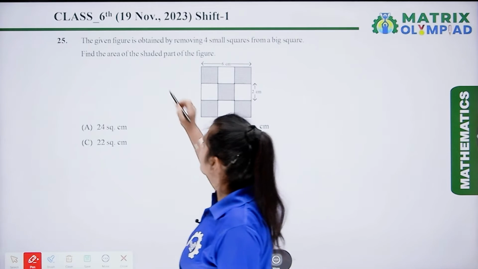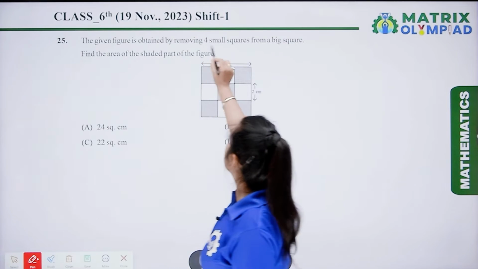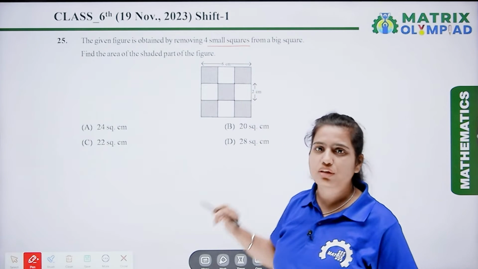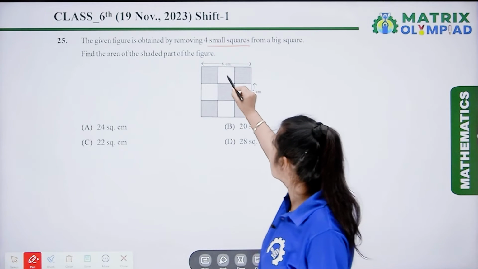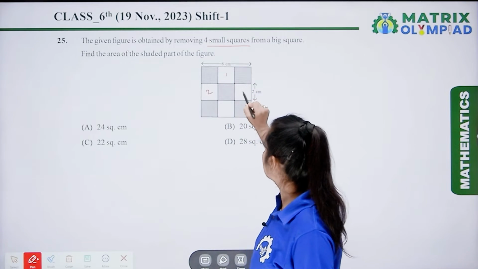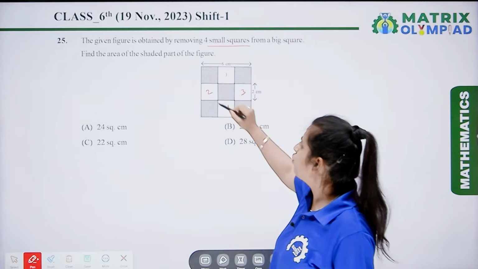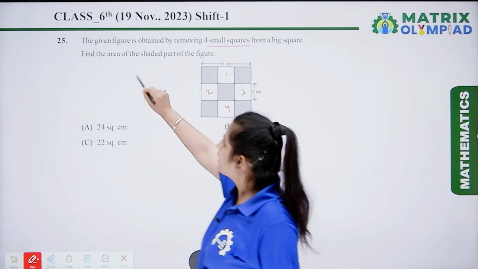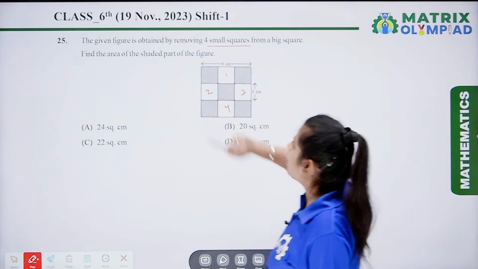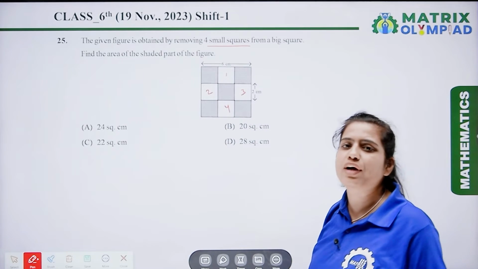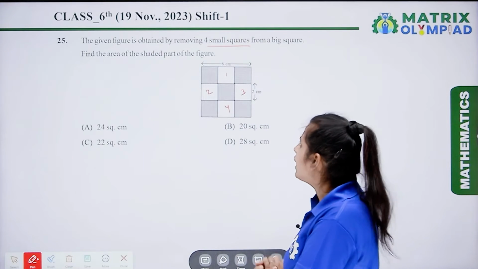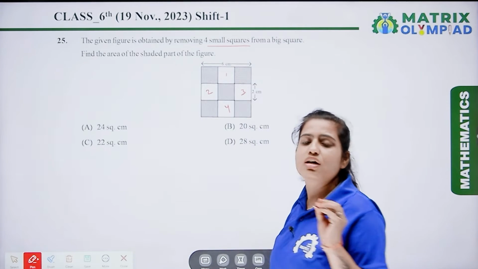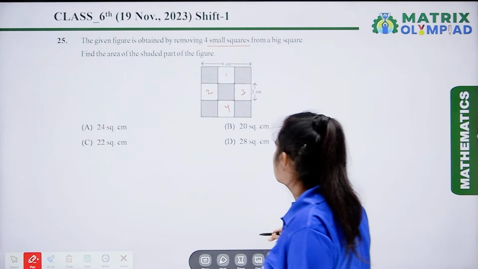The given figure is obtained by removing 4 small squares. So this figure is obtained by removing the 4 squares, and these squares are this 1, 2, 3 and 4. These 4 squares are removed from a big square. Find the area of the shaded part of the figure. Here we have to find the area of the shaded part, and we have 5 shaded small squares.